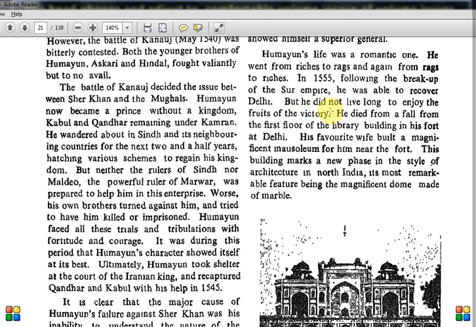But one problem was he did not live long to enjoy the fruits of his victory. In 1555 he came back, that is what I told. From 1540 to 1555, 15 years, it was Sher Shah Suri's kingdom. But after that he came back, and immediately he died. He died from a fall from the first floor of his library. Some building construction was going on, and he fell from the first floor of his library and died.